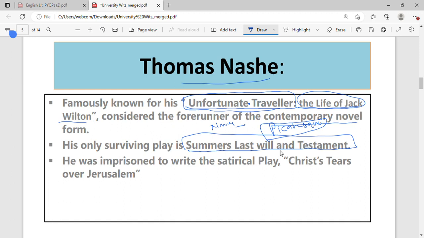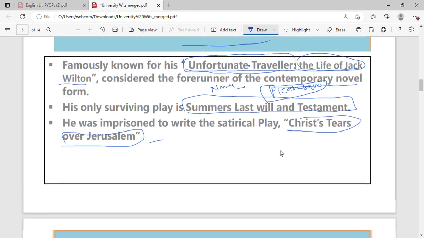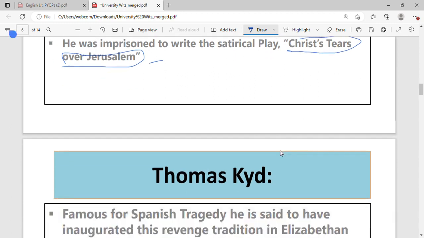He was imprisoned for writing the satirical work called Christ's Tears over Jerusalem. It was a religious tract, where you're writing about religion, and for that he was imprisoned. Shakespeare was watching all of this very closely, and that's why he distanced himself from any of these conspiracies. And you will find that towards the very end of his career, he started making imaginary locations the setting of his plays, in order to be away from all of these conspiracies.